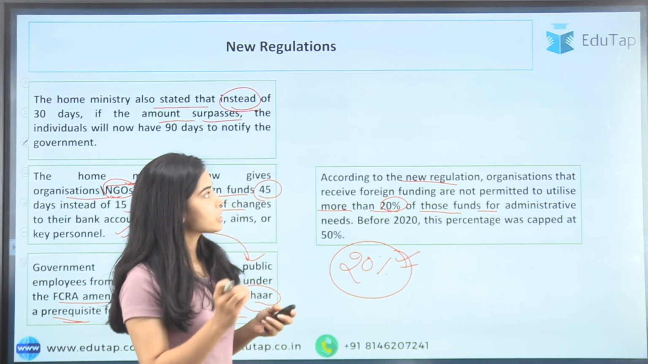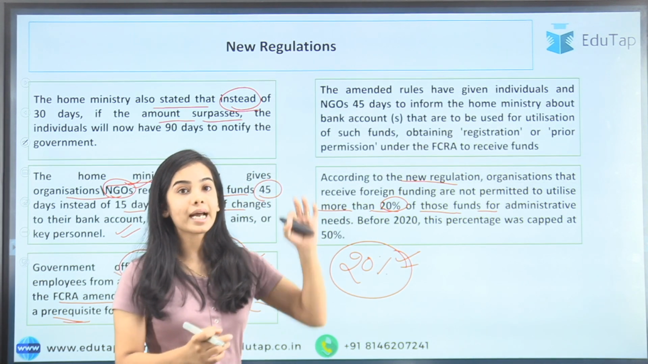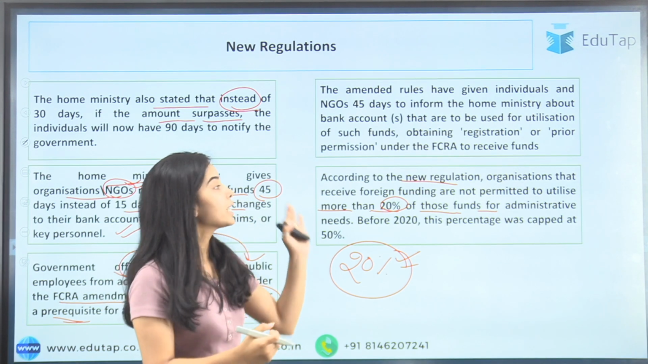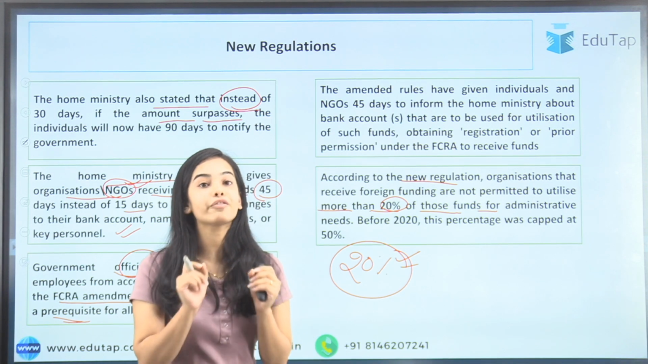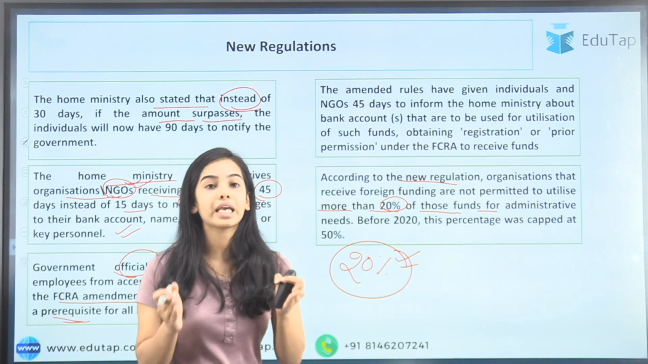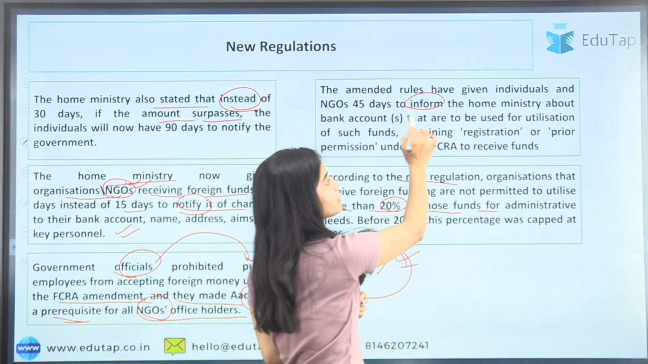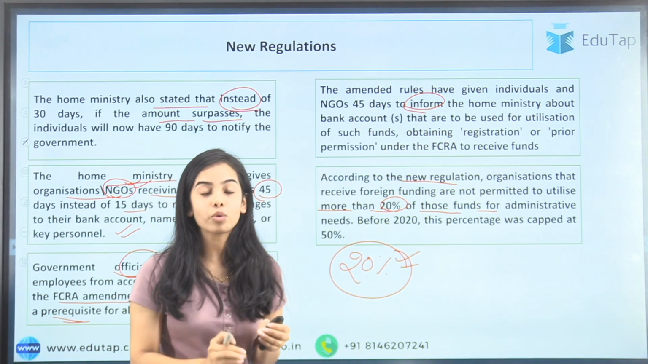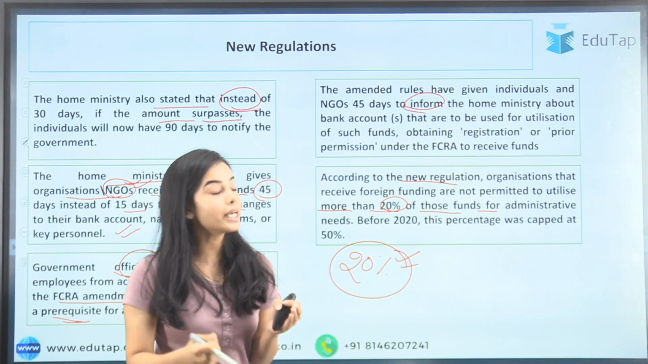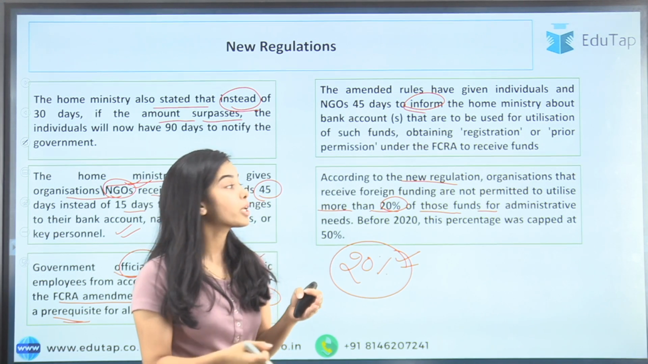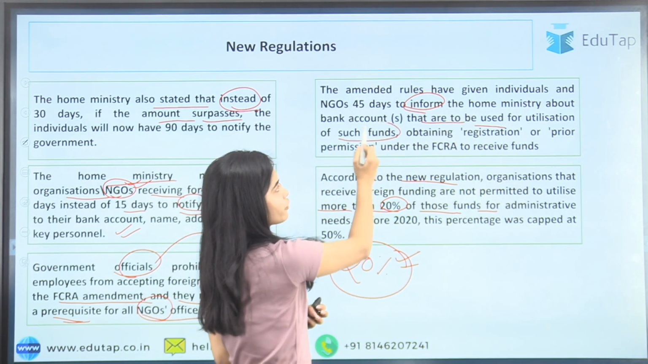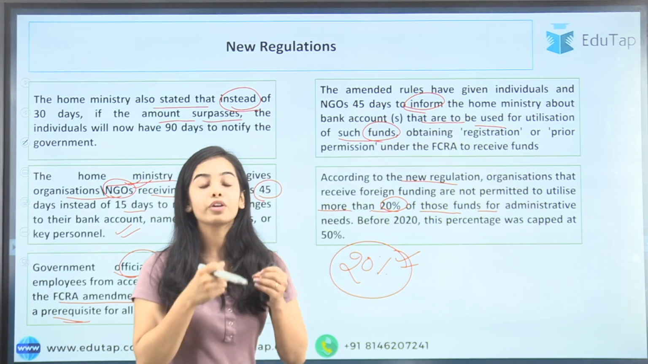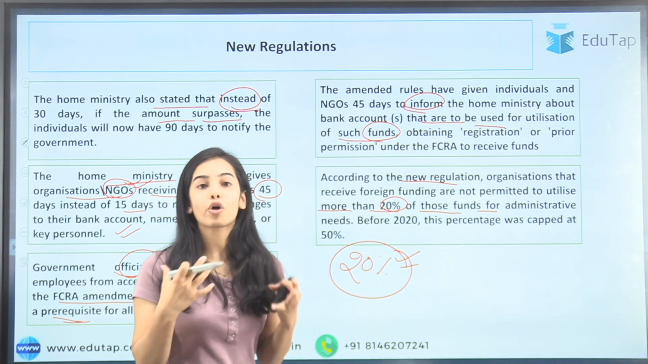The last amendment that we are going to discuss that has been done by the Home Ministry is that the amended rules have given individuals and the NGOs 45 days to inform the Home Ministry about the bank accounts in which they will be getting the foreign funding, and which bank account will be used for utilizing such foreign funds.